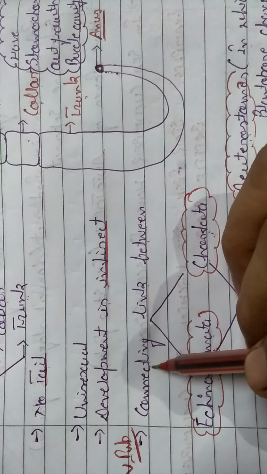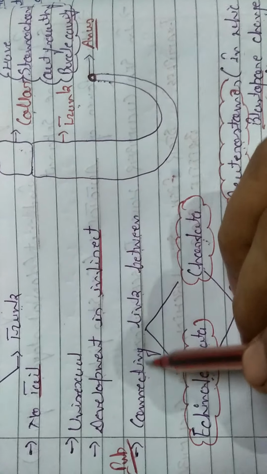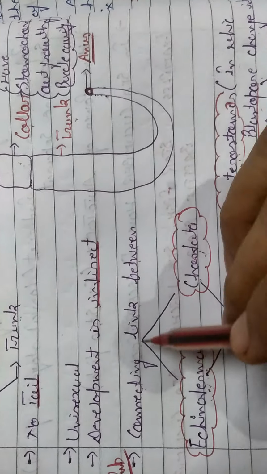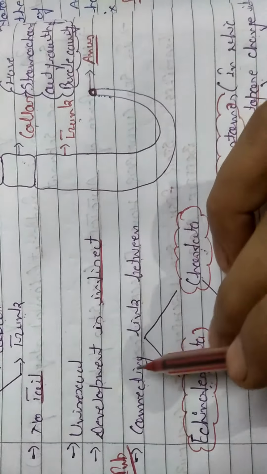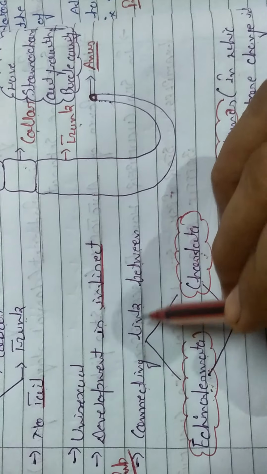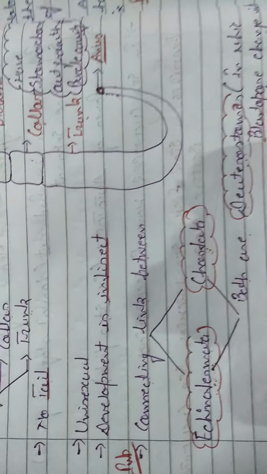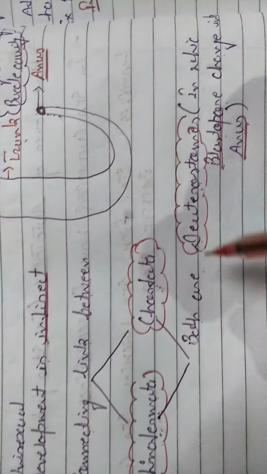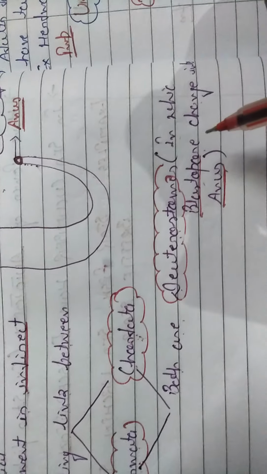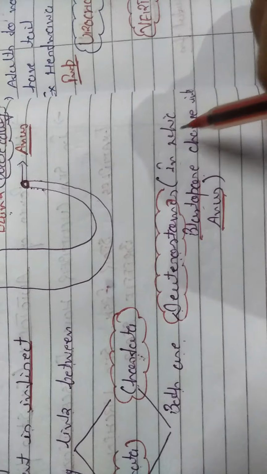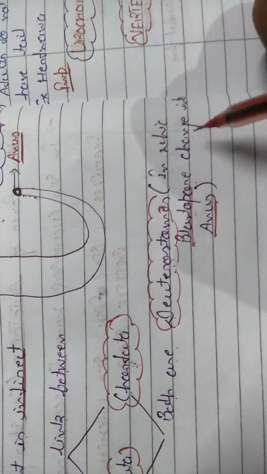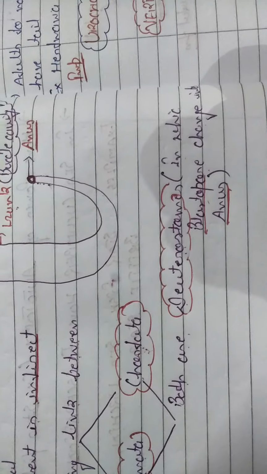And the very important thing related to the balanoglossus is that it is a connecting link between two phyla. These phyla are echinodermates and chordates. So balanoglossus plays a very important role, acting as a connecting link between the echinodermates and chordates. And the most important thing again, both echinodermates and chordates are deuterostomes. It means in the case of the blastopore, in embryonic development, the blastopore further changes into the anus part.